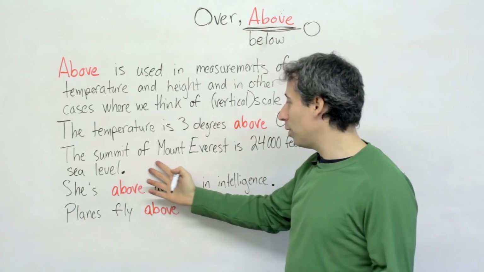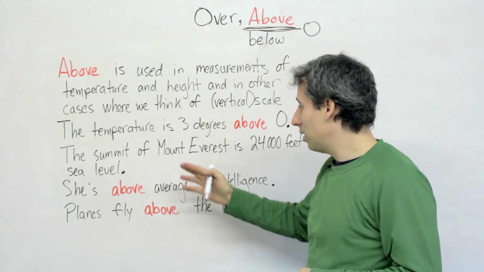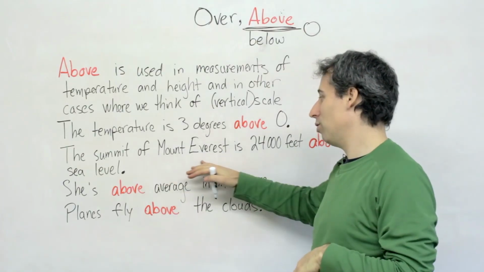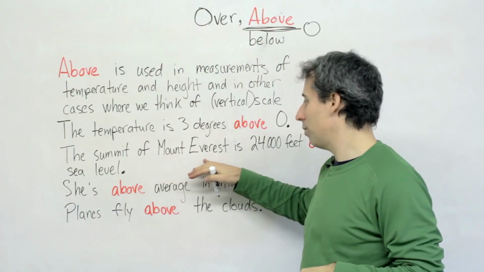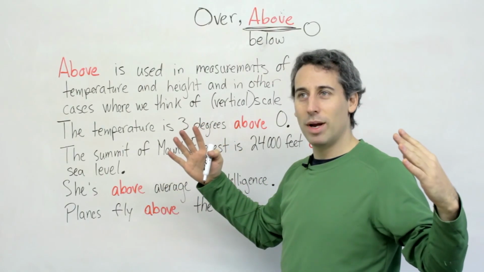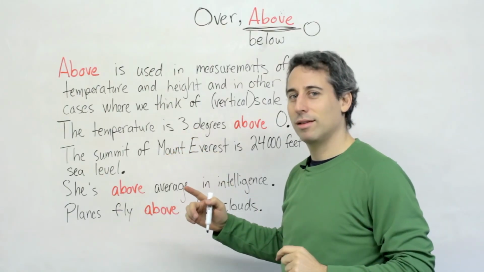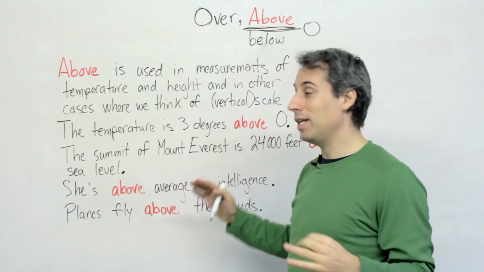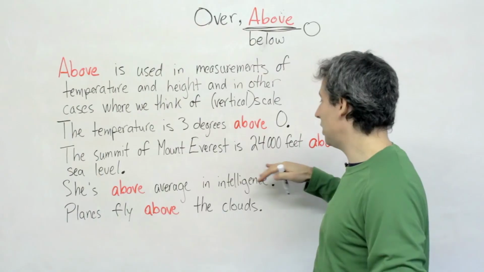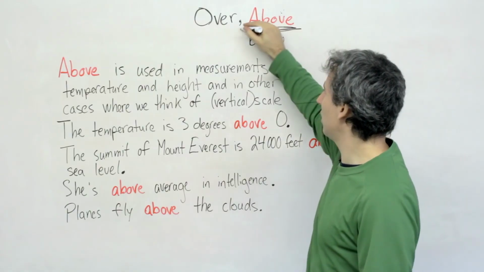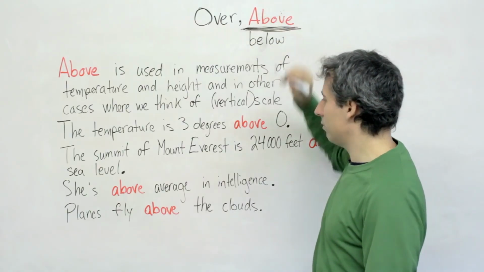And another example, talking about height. The summit, that means the very top of Mount, which is short for mountain, but we don't say Mountain Everest, we say Mount Everest, which is a very, very tall mountain. I think it's in the Himalayas. Yeah. It is 24,000 feet above sea level. Okay, so sea level would be here. That's the sea level and above.